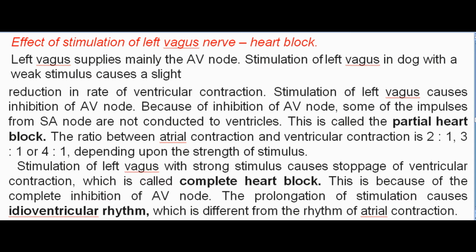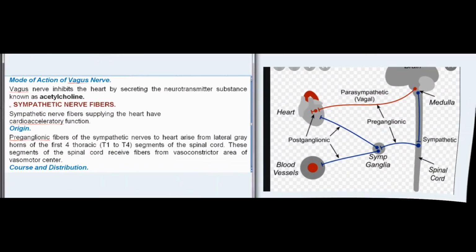Stimulation of left vagus with strong stimulus causes stoppage of ventricular contraction, which is called complete heart block. This is because of the complete inhibition of AV node. The prolongation of stimulation causes idioventricular rhythm, which is different from the rhythm of atrial contraction. Mode of action of vagus nerve. Vagus nerve inhibits the heart by secreting the neurotransmitter substance known as acetylcholine.